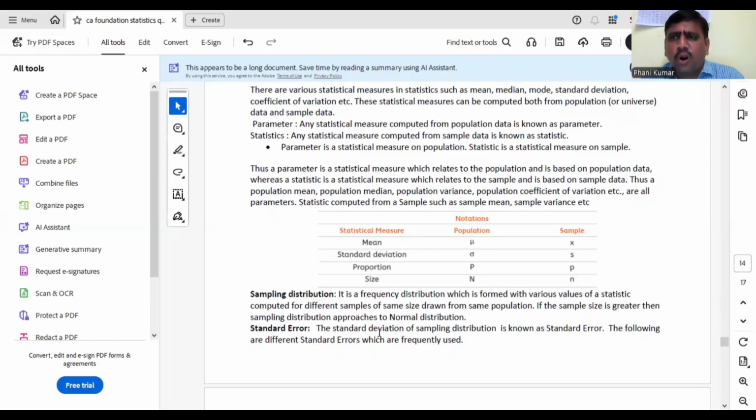Next, a very important definition is standard error. For this sampling distribution, if I compute the standard deviation, that means the standard deviation of the sampling distribution, it is known as standard error. The standard deviation of the sampling distribution is the standard error. It is simply denoted by SE.